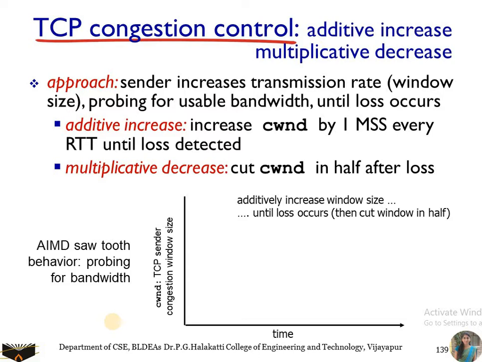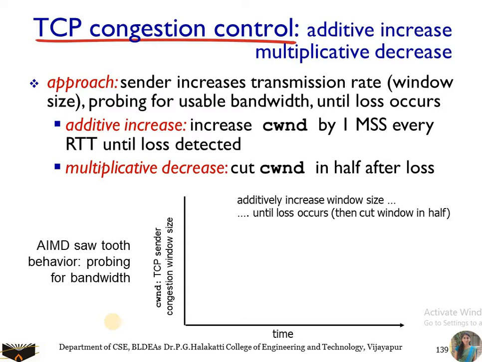There is one more concept called additive increase and multiplicative decrease. In this approach, the sender increases the transmission rate, that is the window size, probing for usable bandwidth until loss occurs. It is similar to the third approach, called bandwidth probing.